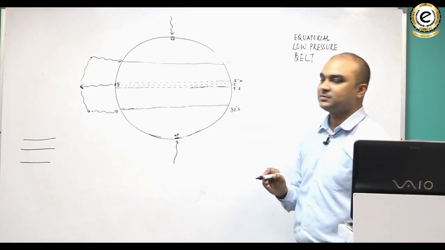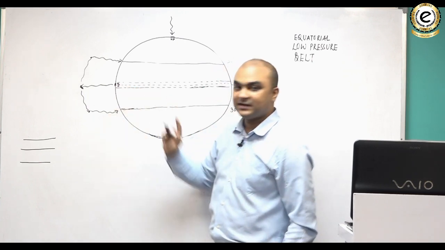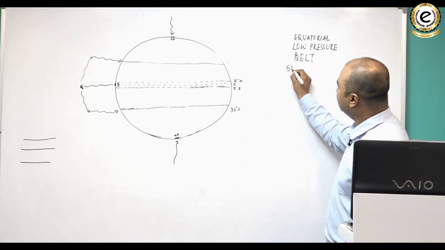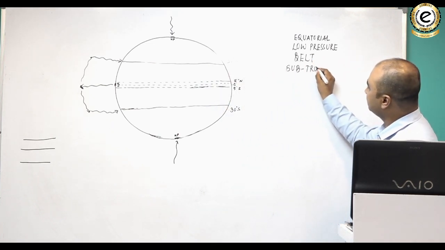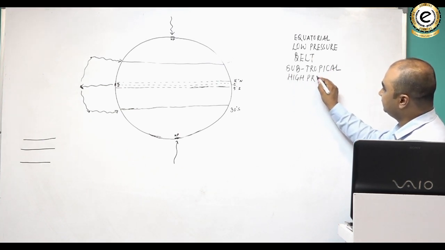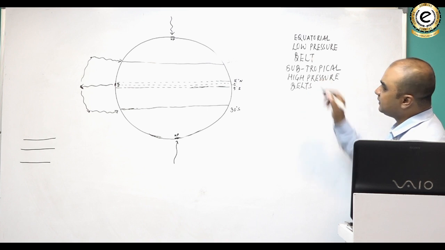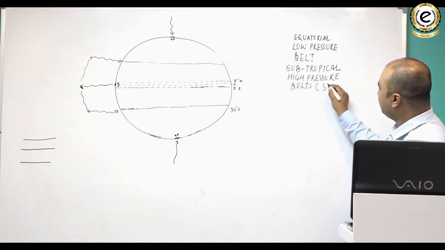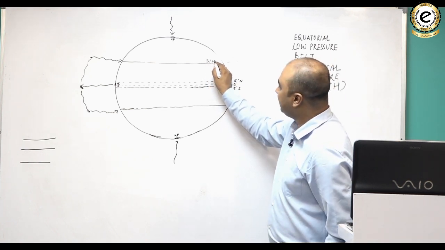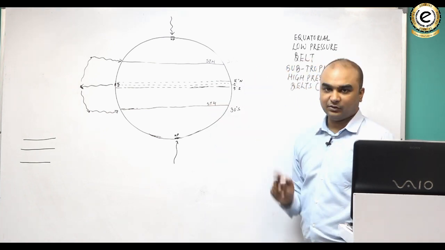Why would it be a high pressure belt? Because wherever air sinks it creates high pressure, and wherever air rises it creates low pressure. These high pressure belts are known as the subtropical high pressure belts. There would be two of them. I am calling them subtropical high, STH. So there would be two of them, subtropical high at 30 degrees north and subtropical high at 30 degrees south.